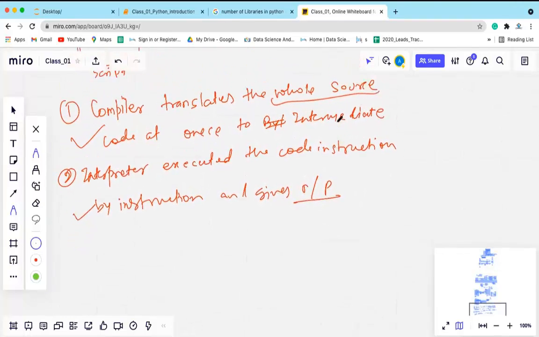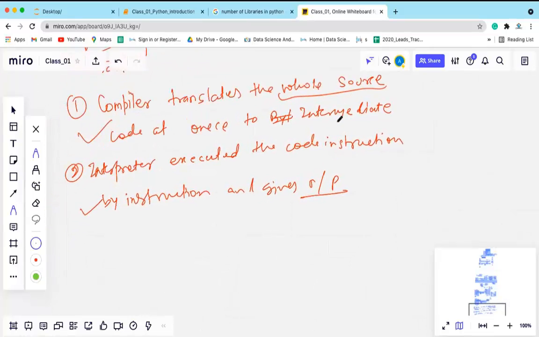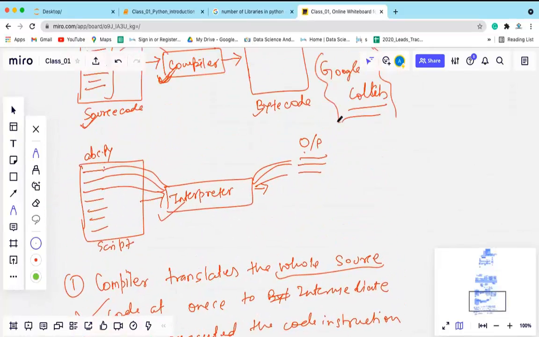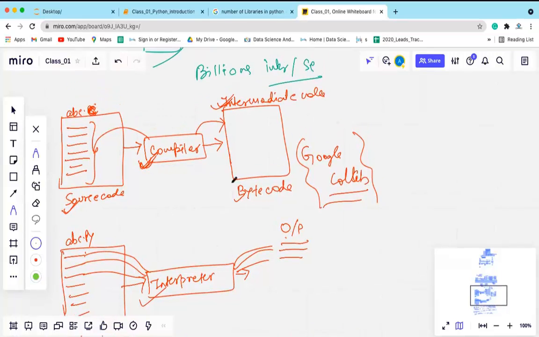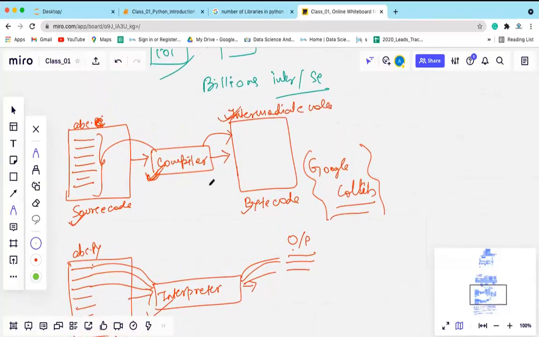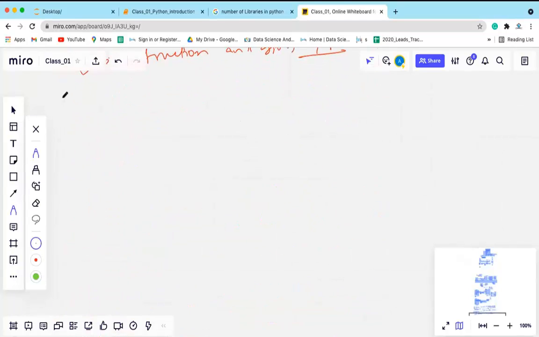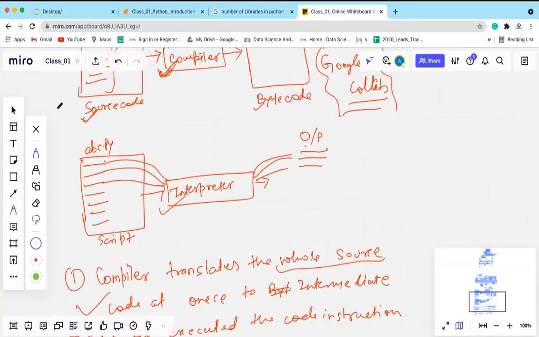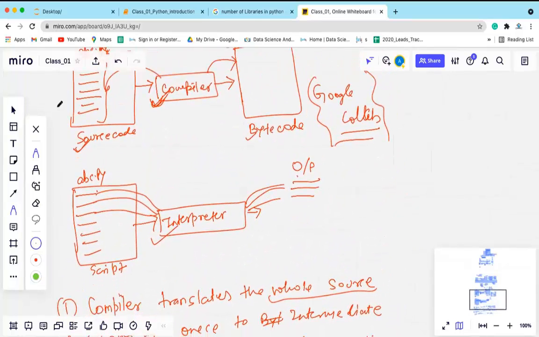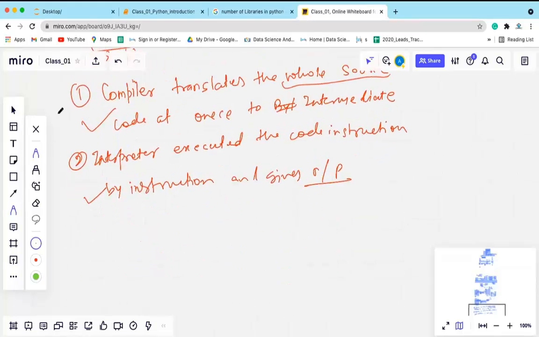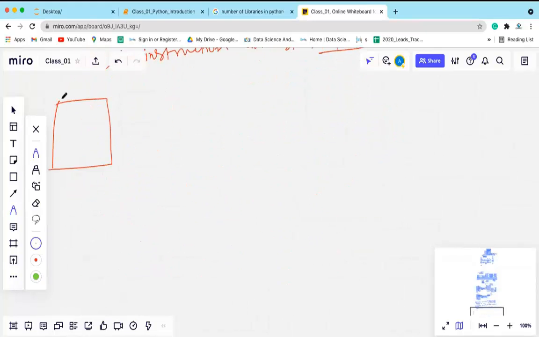Okay, so I hope you guys have understood the concept of bytecode: it is the intermediate code which is generated when you compile the source code. Now let's understand how the Python code is executed on our system. We have seen that there are two types of translator, compiler and interpreter, right? So first of all, in Python, we write the source code. Let's say we write abc.py.